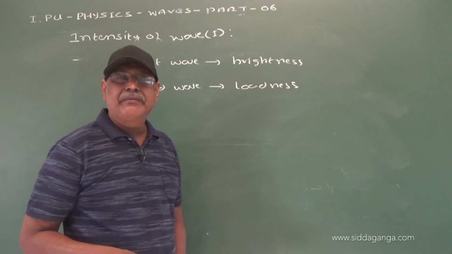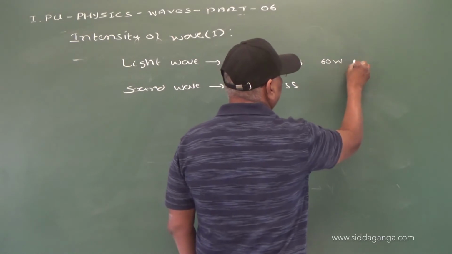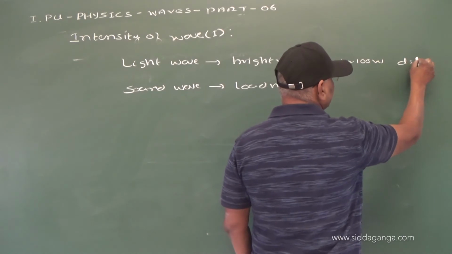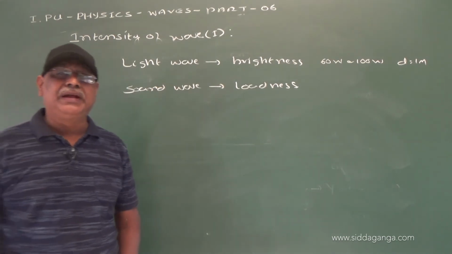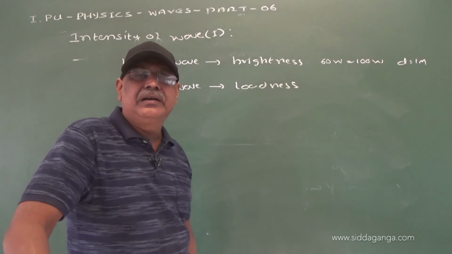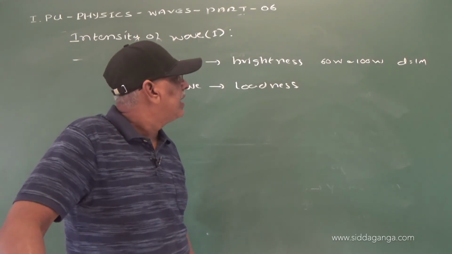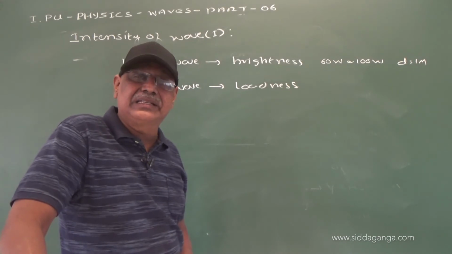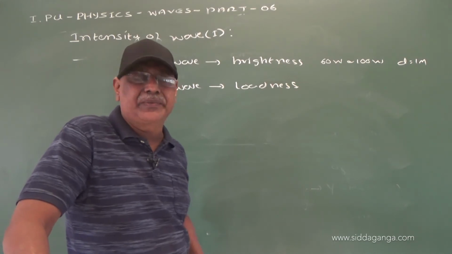So here, when we take a 60 watt bulb and a 100 watt bulb at a distance of d equal to 1 meter, which is more bright? Of course, the 100 watt bulb is brighter than the 60 watt bulb when we see them at a distance of 1 meter.